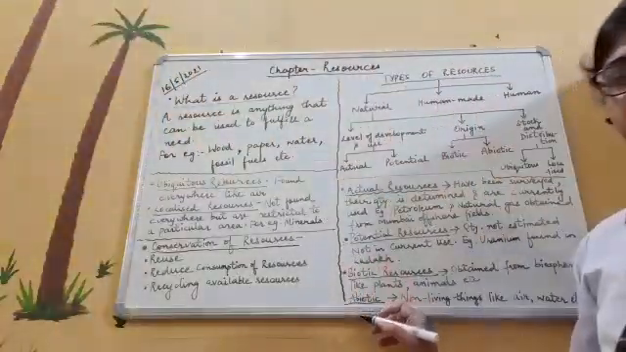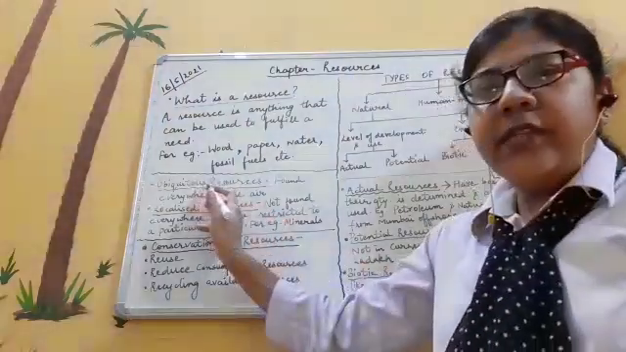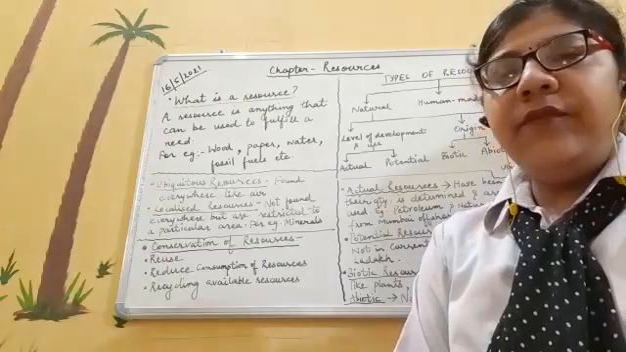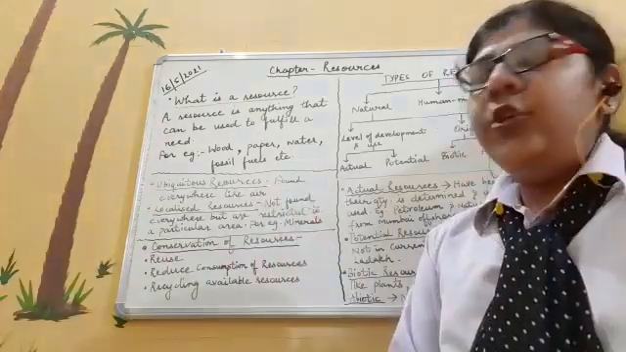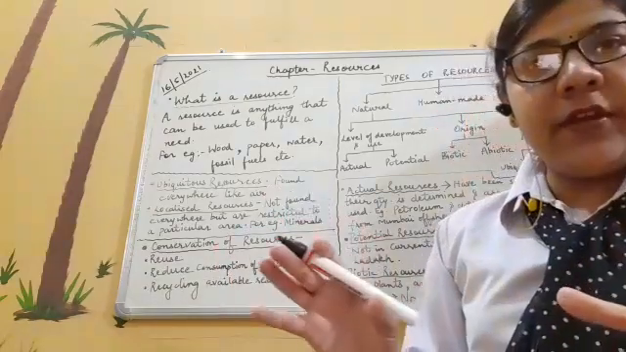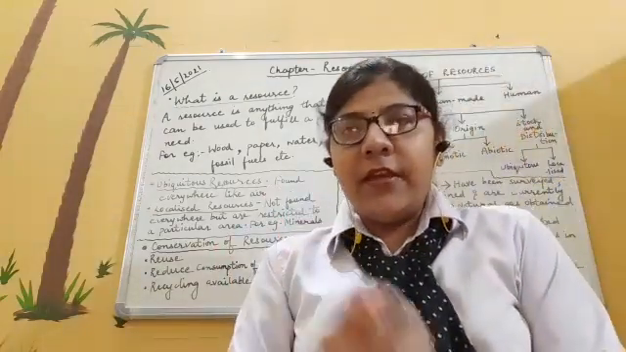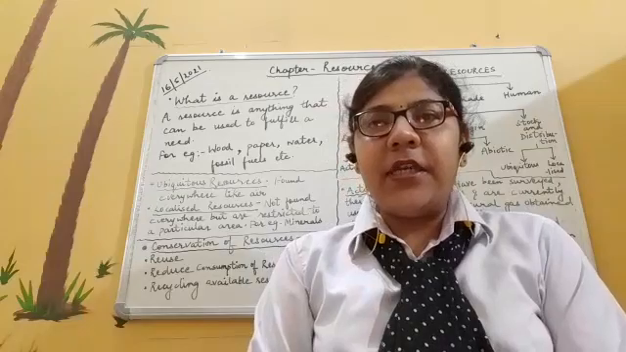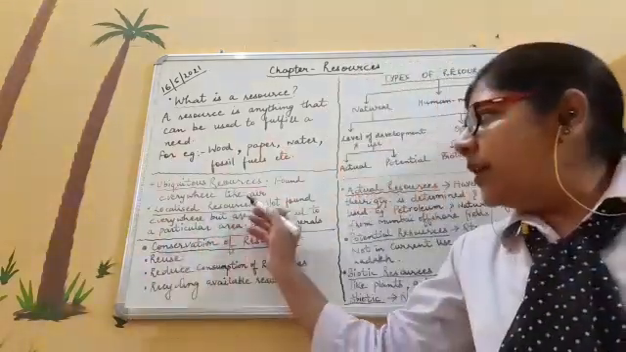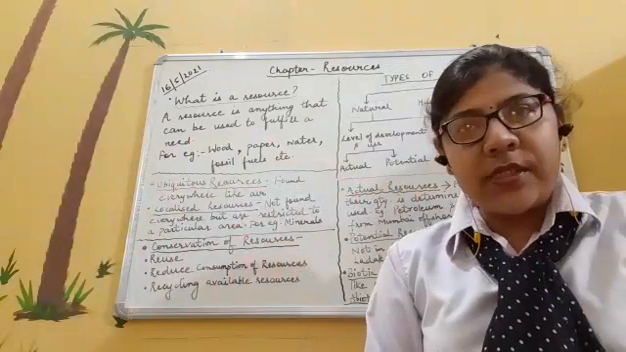Now, after abiotic resources, come to the next one, that is ubiquitous resources. What actually do we mean by ubiquitous? Ubiquitous means the resources which are found everywhere. Like the air which we are using for breathing, that air is found each and everywhere. So that air will be given the name ubiquitous resource.